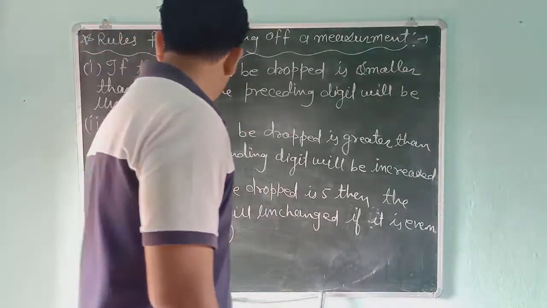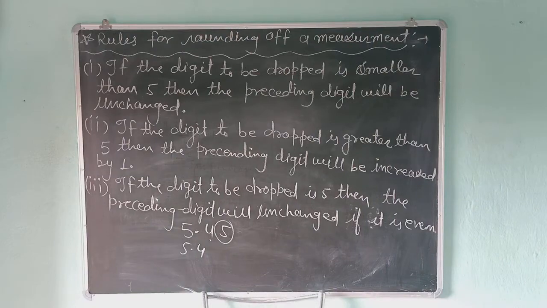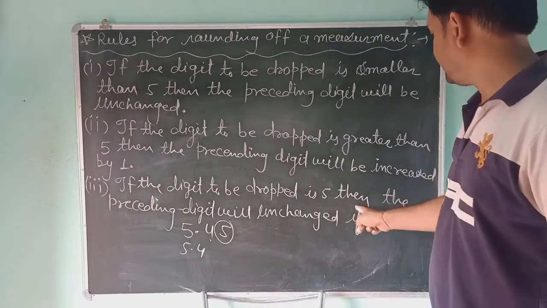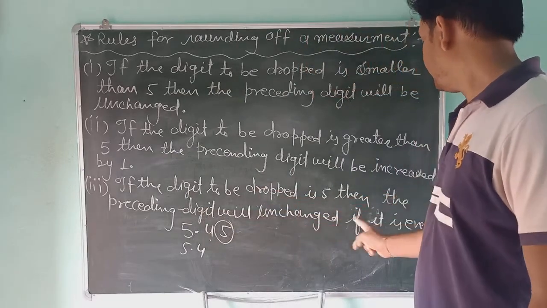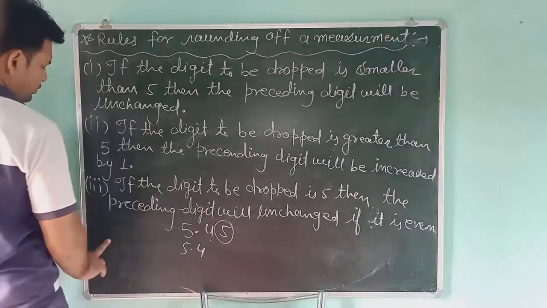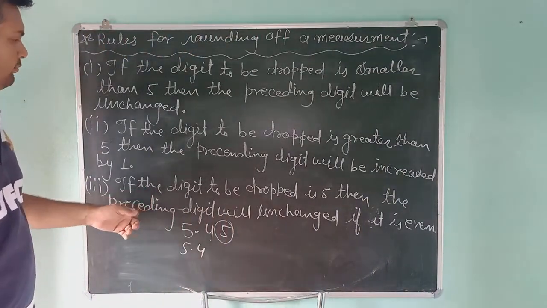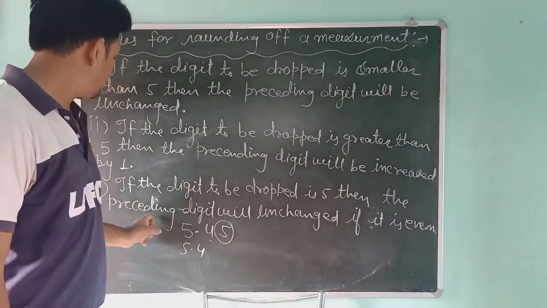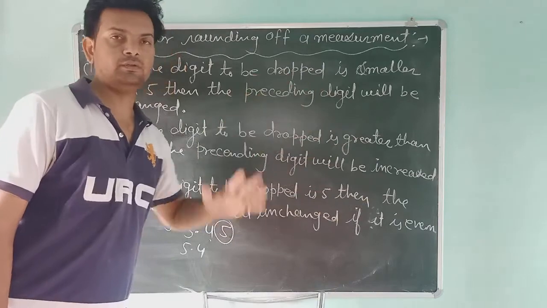Rule number 4, you will write yourself. If the digit to be dropped is 5, then the preceding digit will be increased by 1 if it is odd. The language will be the same, only you change that the preceding digit will be increased by 1 if it is odd.